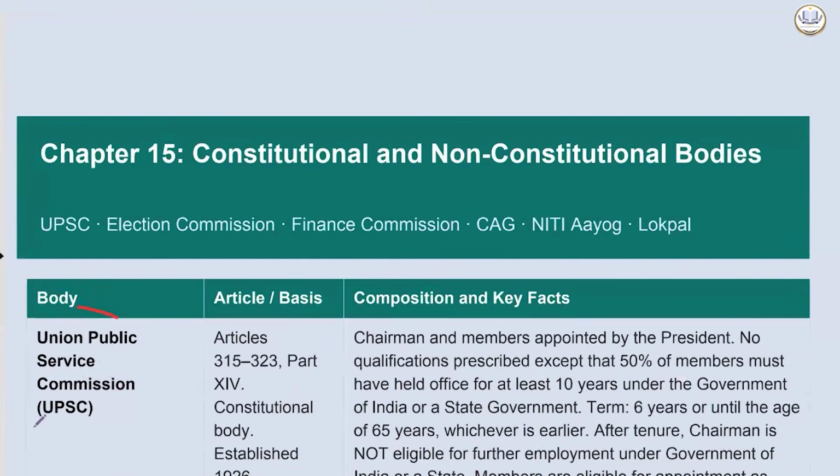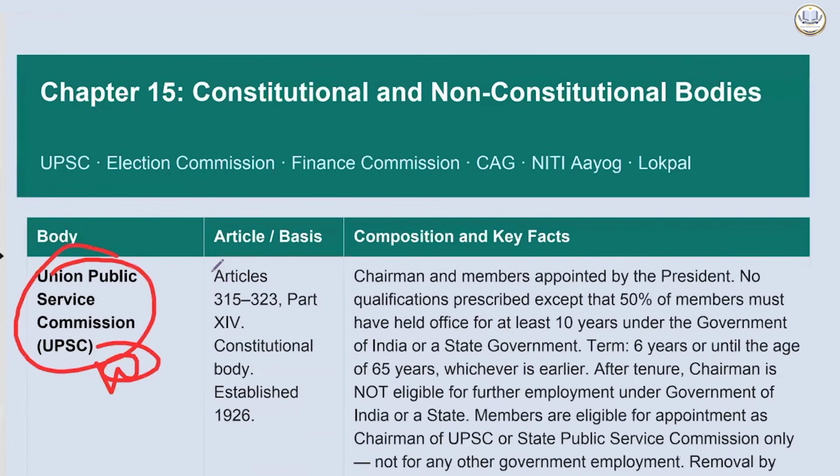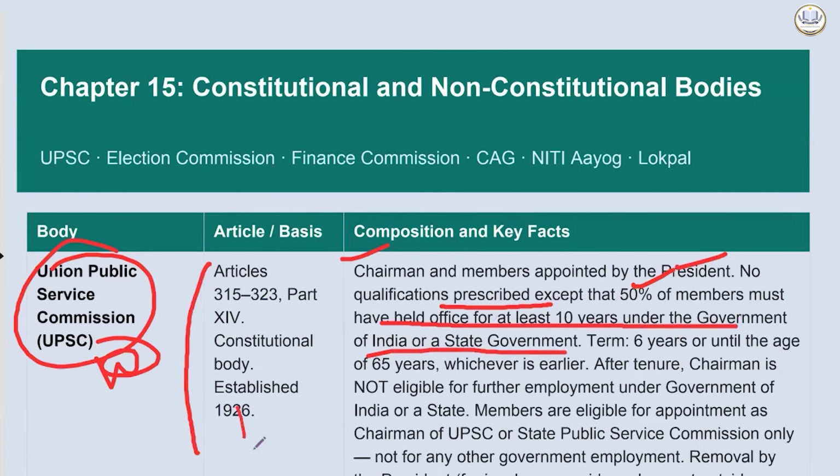And then we have UPSC. They're celebrating 100 years, so it becomes important. Chairman and members are appointed by the president, no qualification prescribed except one: 50% of the members must have held office for at least 10 years under the government of India or a state government. So ऐसा नहीं है कि only IAS can become. You will see a lot of non-IAS and people outside the bureaucracy becoming the secretary as well.